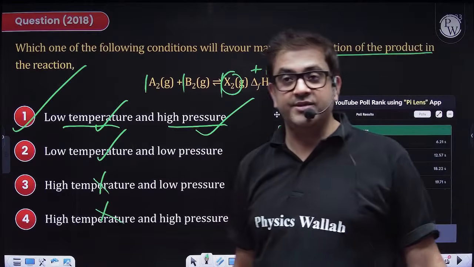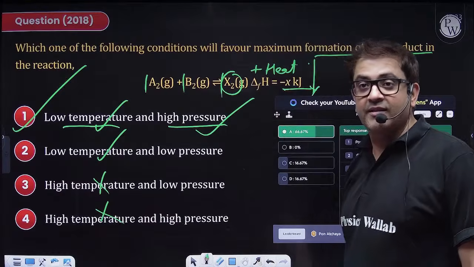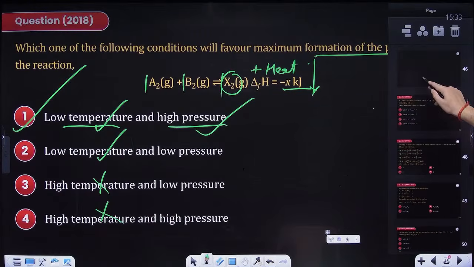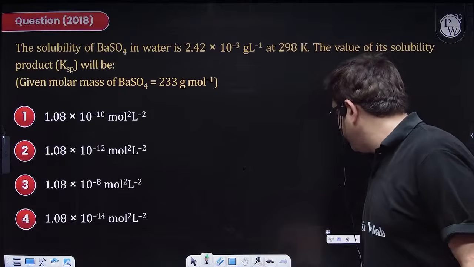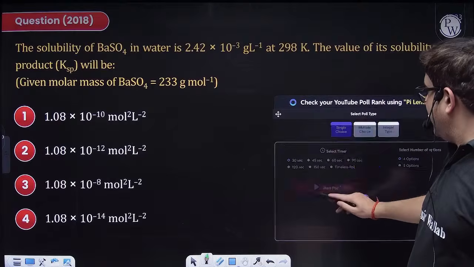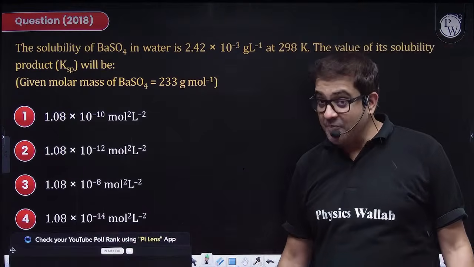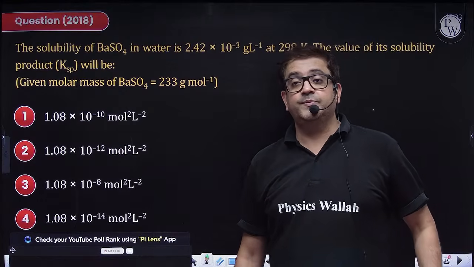But yes, percentage has reduced. It is 65%. I hope most of the students are now clear. If you have any doubt, beta, kindly put it in the comment section. I will definitely be addressing it first and then moving forward. But yes, we have to be on our toes to match the pace. Chalo.